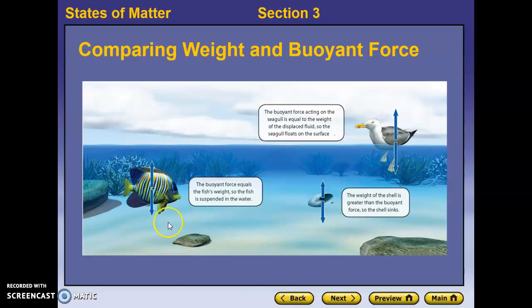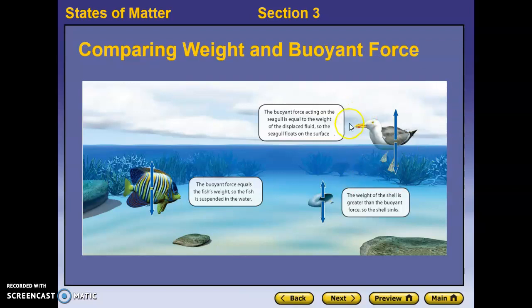If the buoyant force is equal to the weight of the object, then the object is able to stay suspended. There's not one force that's greater than the other, so the object is able to stay in place. Fish do this by changing the amount of air that's in their swim bladder. If we instead look over here at the shell, the weight of the shell is a downward force that is greater than the buoyant force or the upward force that is acting because of the water. So that means that the shell will sink to the bottom.